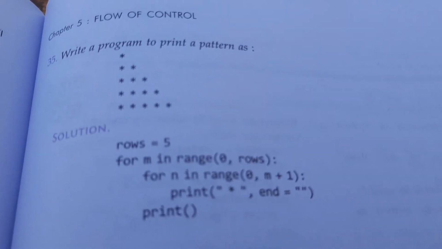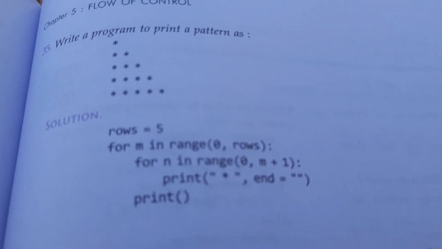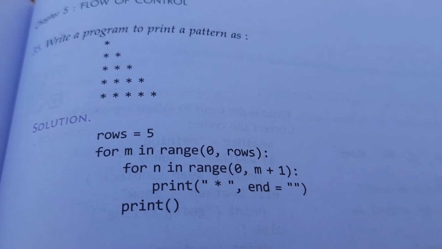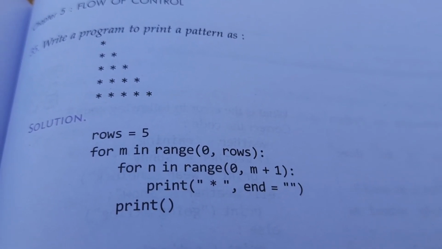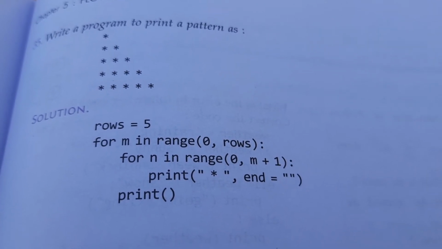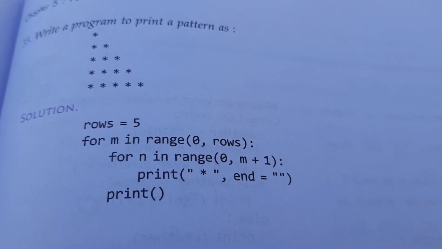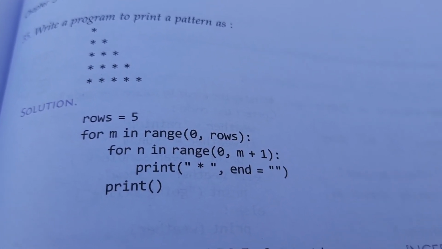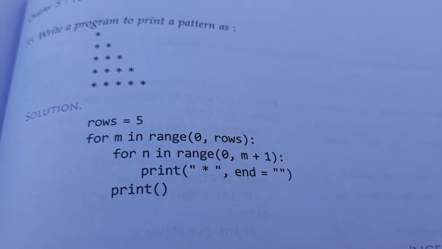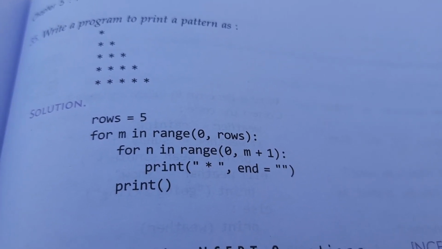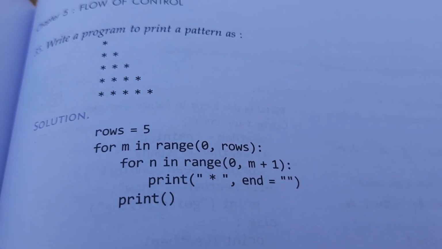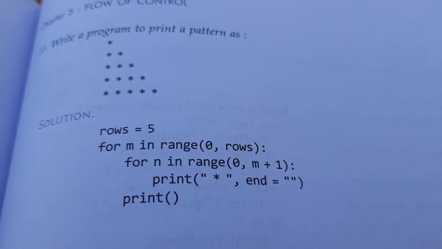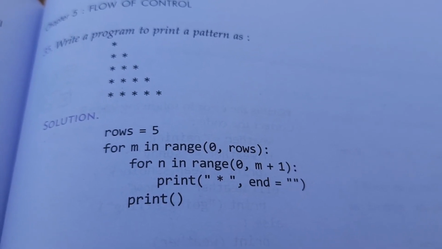You can also write this program in this way. Take a variable r, or rows, equal to 5. For m in range 0 comma rows, for n in range 0 comma m plus 1, and print star, end equal to inverted commas, start and close, print function. So in any way you can write this program, the answer will be the same.